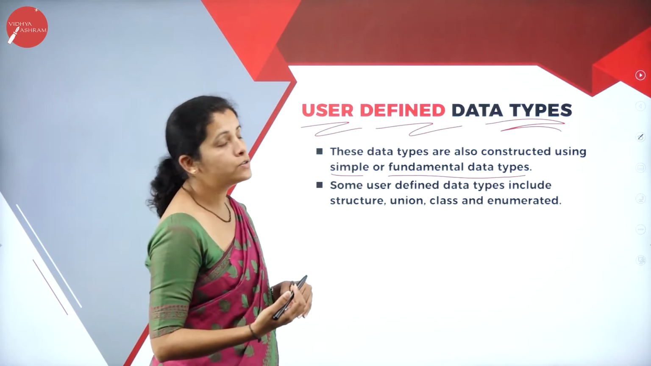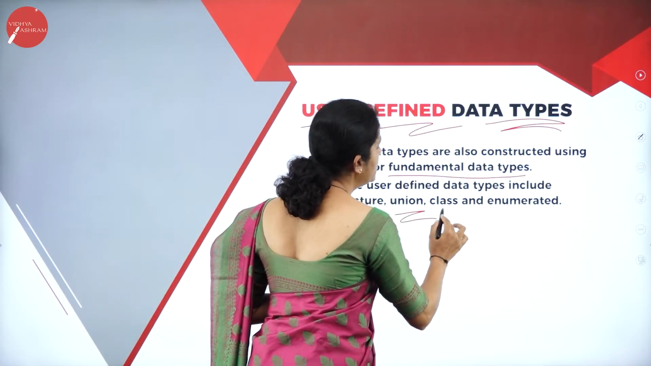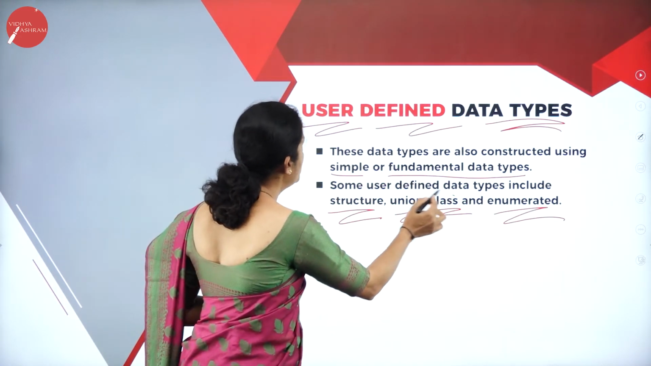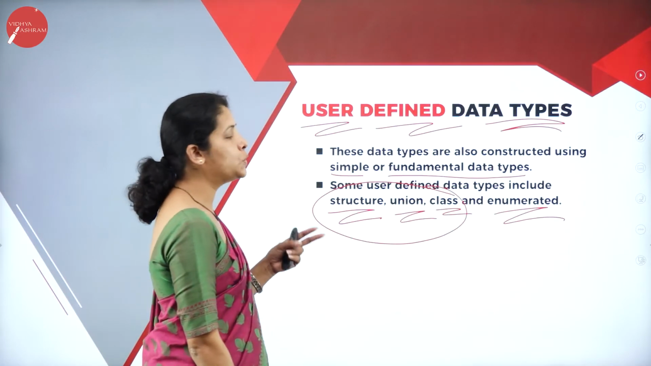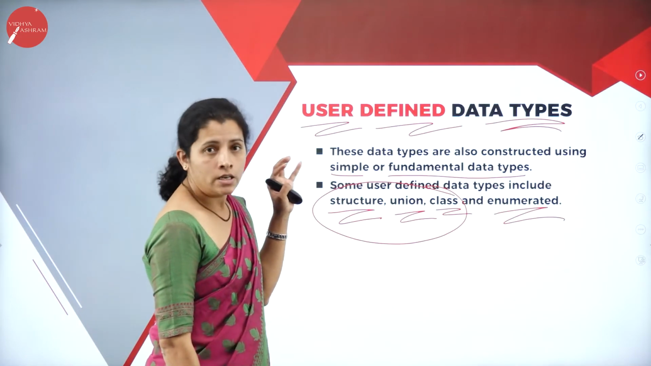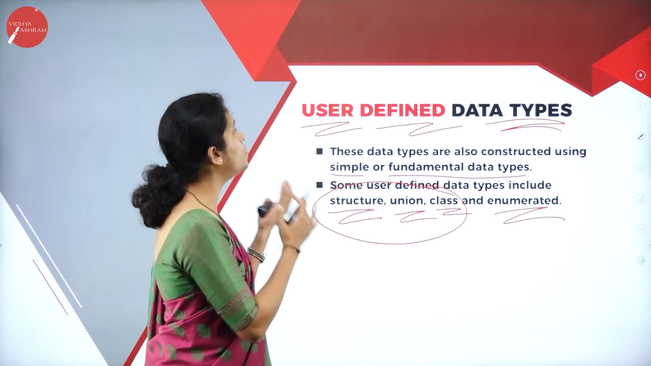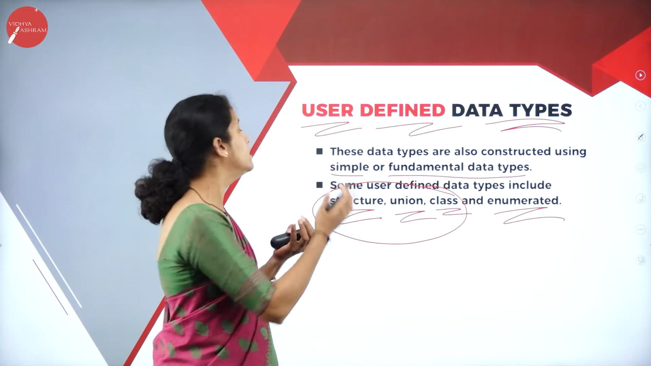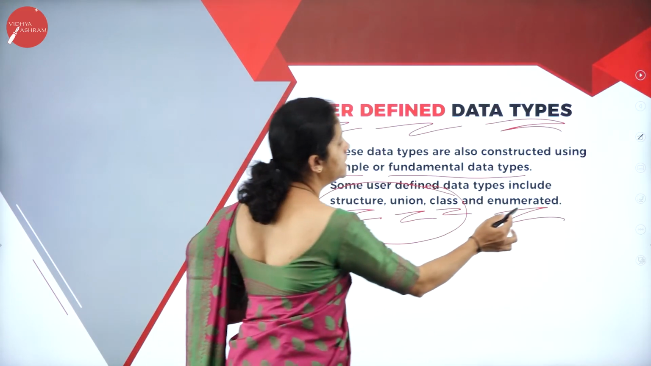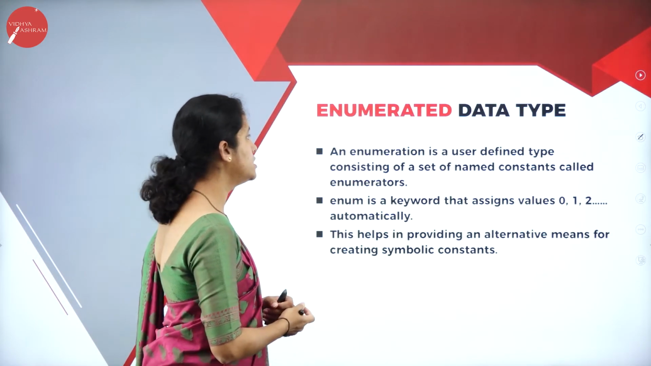Then what are the different kinds of user defined data type I'm going to have? That is structure, union, class and enumerated. Anyway, we are going to study what is structure, what is union, and what is class, and what is the need of user defined data types in my future class. But at present, you must know what is user defined data types and the example for user defined data type. Anyway, we are going to study enumerated data types in depth in my today's session.